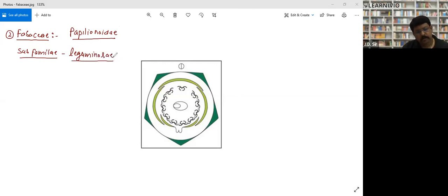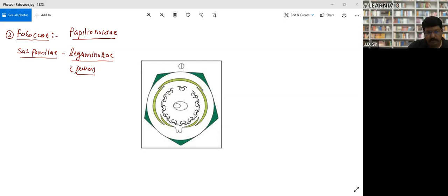This is actually the family of pulses. So all the pulses, like gram, chickpea, and all these pulses, come under the subfamily Leguminosae, which means they all come under the Papilionoidae family, right?